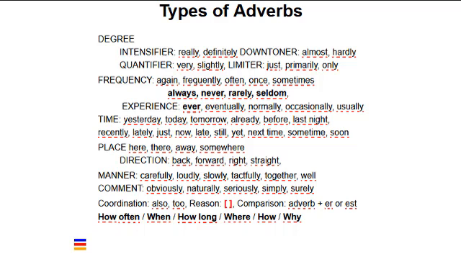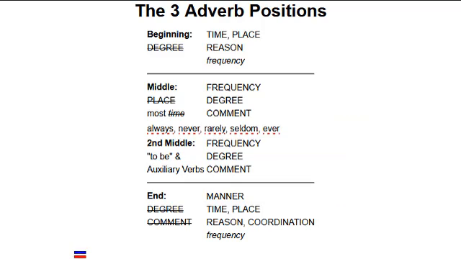Place adverbs answer where questions. Manner adverbs answer how questions. And adverbs of reason and purpose answer why questions. All adverbs of reason and purpose are formed by phrases and dependent clauses. There are 3 adverb positions: the beginning or initial position, the middle, and the end. Many adverbs can be placed in all 3 positions. However, some types of adverbs should only be placed in 1 or 2 of the positions.